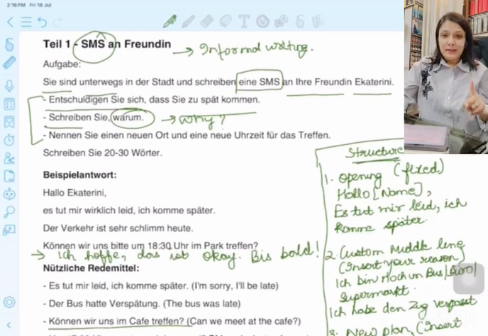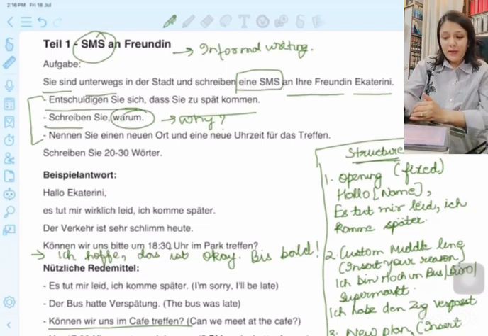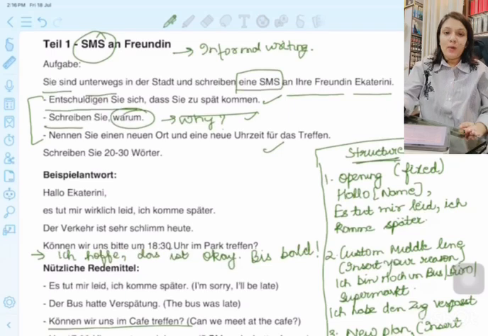When you have to write an SMS, very important, understand the question. While understanding, figure out what points you have to cover. If you miss any one of the points, your marks will be cut. So make sure you're covering all 3 points that are asked. The first one is you have to say sorry for being late. The second one is you have to give the reasoning why you are late. And the third one is you have to suggest a new place and a time.